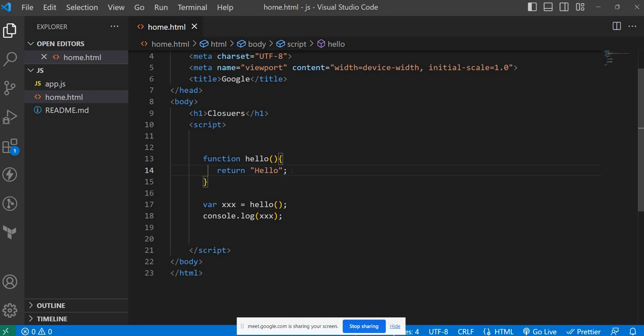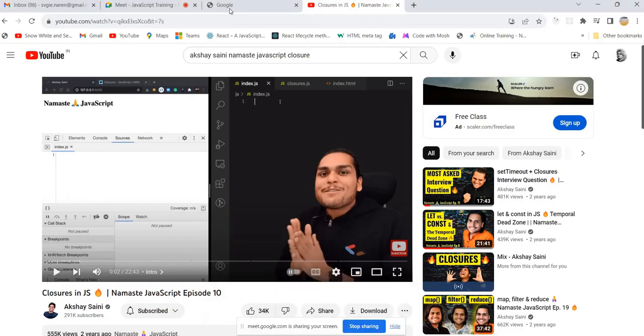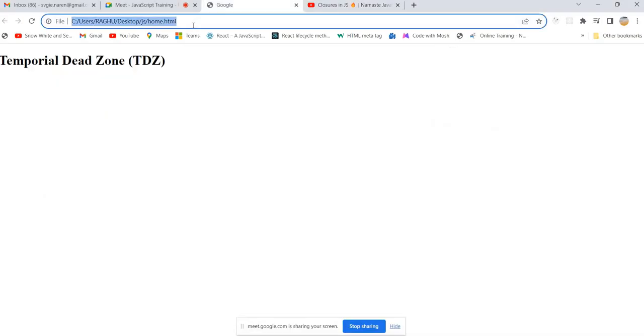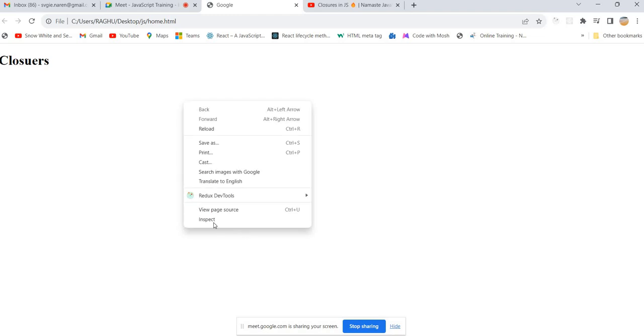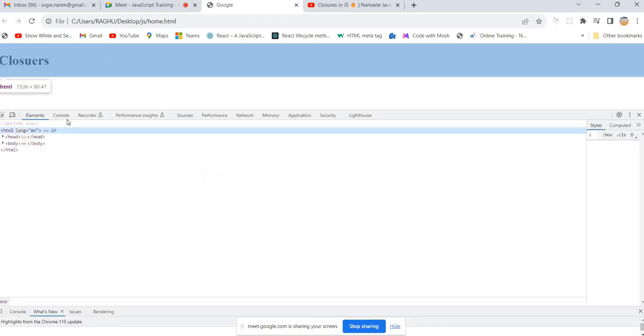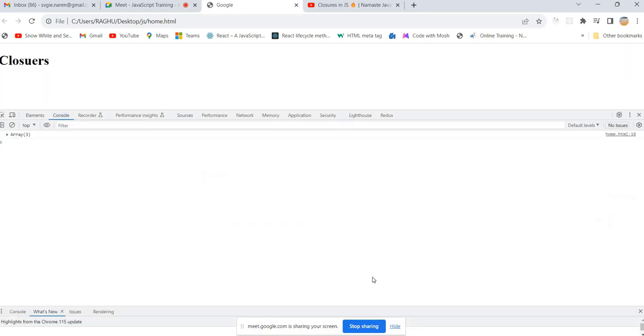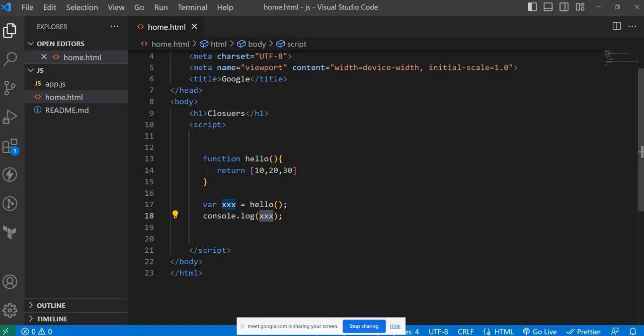Hello. Even we can return arrays also. Okay, let's go one by one. So we can return an array. What will be the value of triple x? It is an array. For beginners this is more important, so I'm trying to explain in detail. Even we can return an object as well.